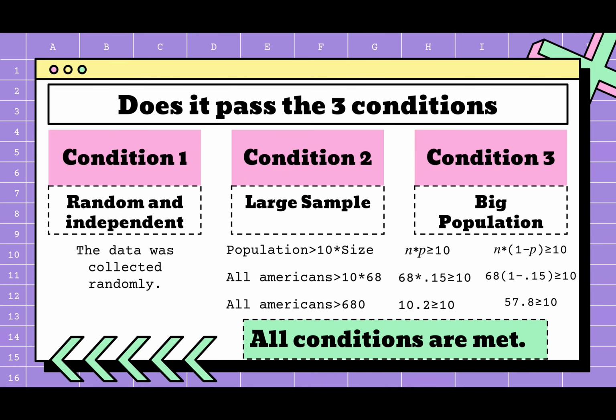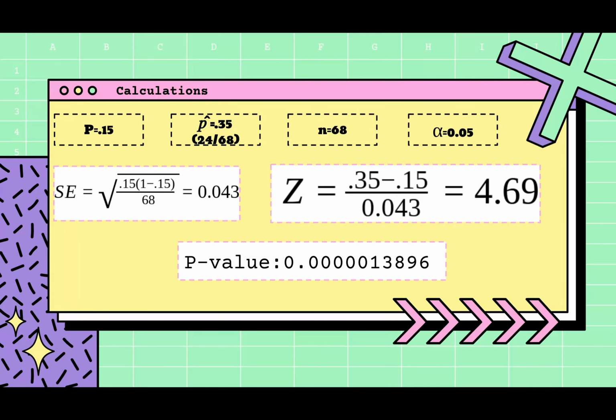So, does this pass the three conditions? Condition 1, is it random and independent? The data was collected randomly, so that passes. Condition 2, large sample: all Americans is greater than 10 times 68, which is 680, so that passes as well. And then condition 3, when you plug in n and p into those two formulas, you get 10.2 and 57.8. Those are larger than 10, so that passes as well. All conditions are met.